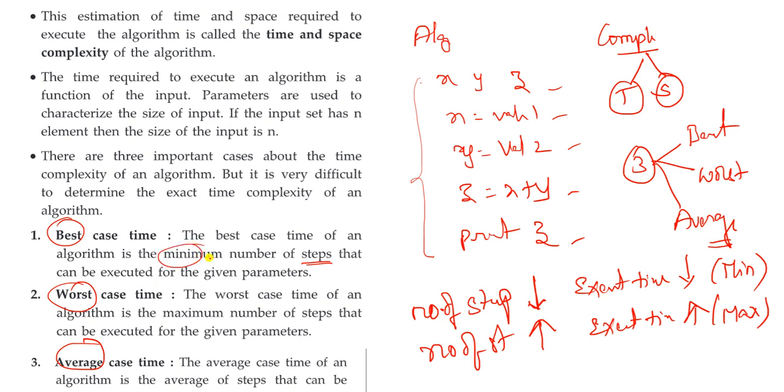So with the minimum number of steps, execution time is less, that is the best case. This is the worst case: if the maximum number of steps is there, then execution time is more, so that is the worst case. What is the average case time? In an algorithm, the average number of steps that can be executed. For example,